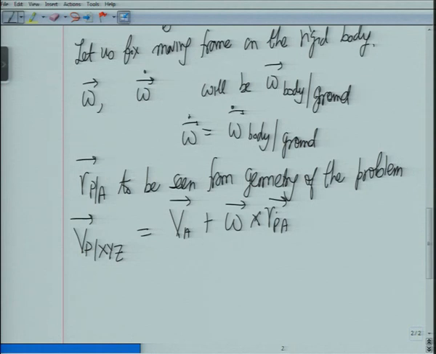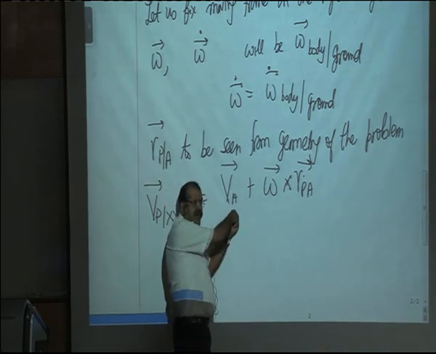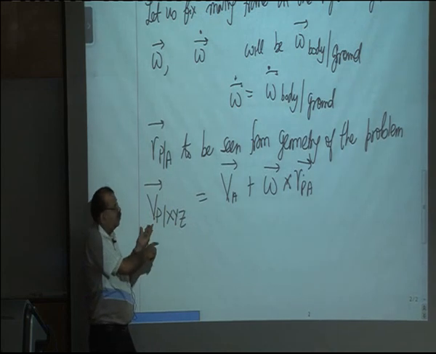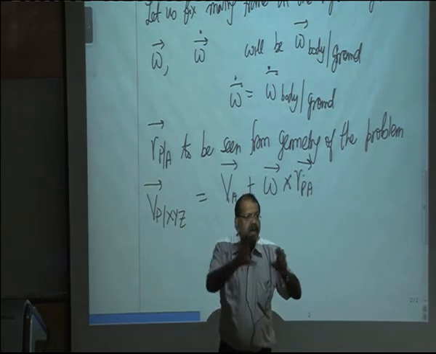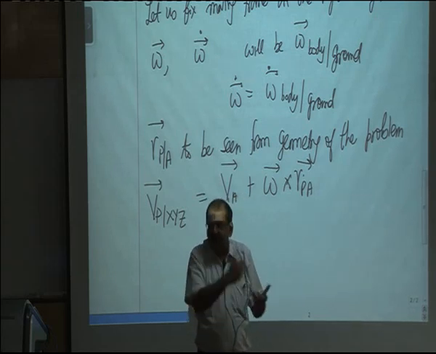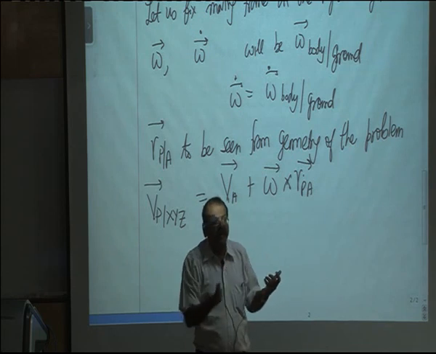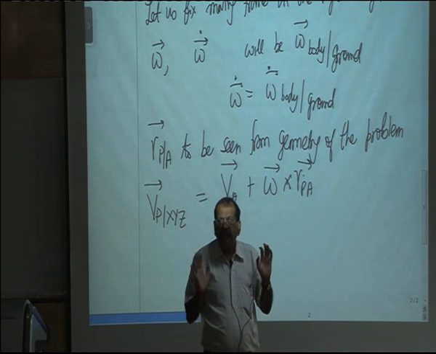which means that as far as velocity goes, it is as if we are moving in a circular motion about point A. If I fix the center of the circle at point A, then the difference in velocity, so velocity of P will be just omega cross RPA, R omega in the tangential direction, because RPA is one direction and omega is perpendicular to that if it is a planar motion. Okay.